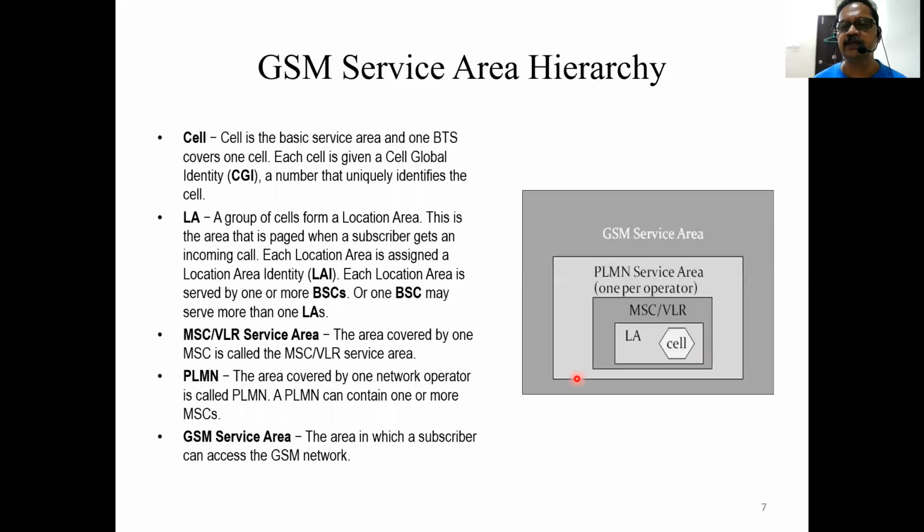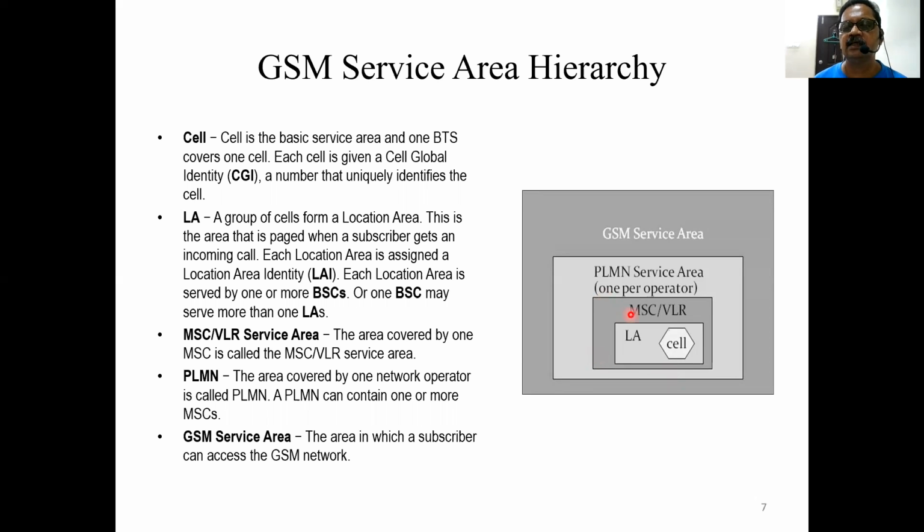So look at this figure. This is the BTS cell area. This is the area covered by this one. This is the area covered by the location area. So many cells are located in an area. This is called a location area. And so many location areas are served by one MSC with VLR. This is called the MSC/VLR area.